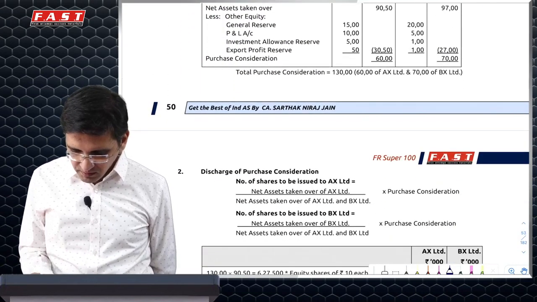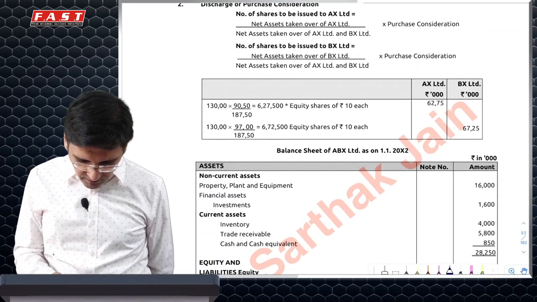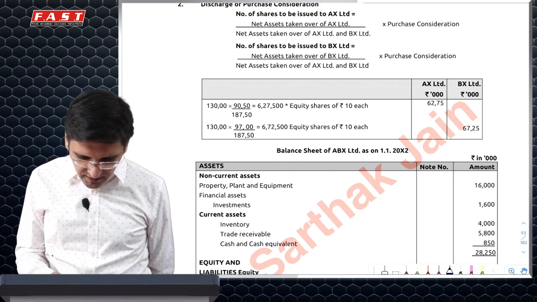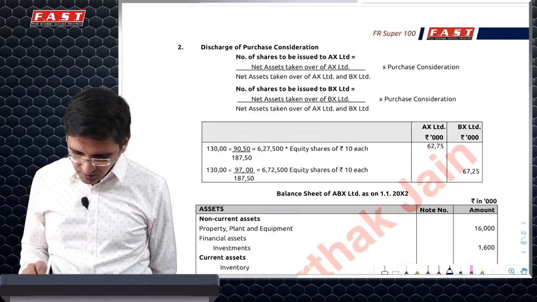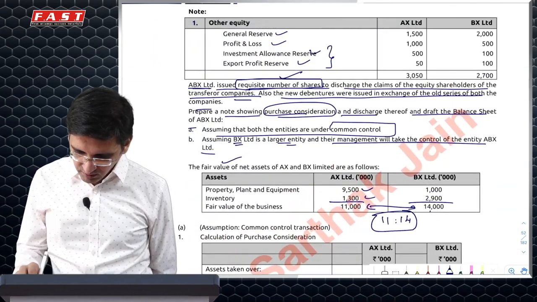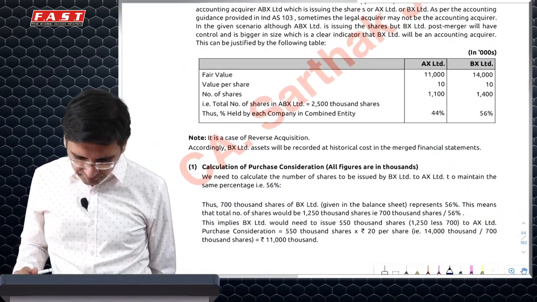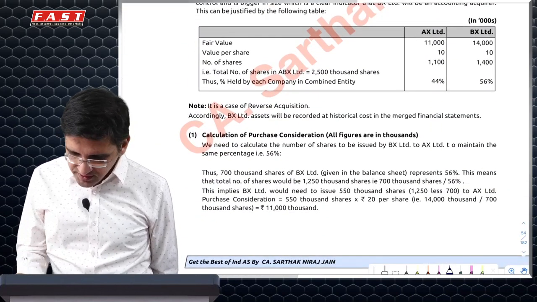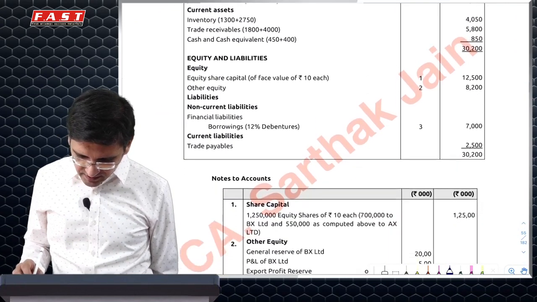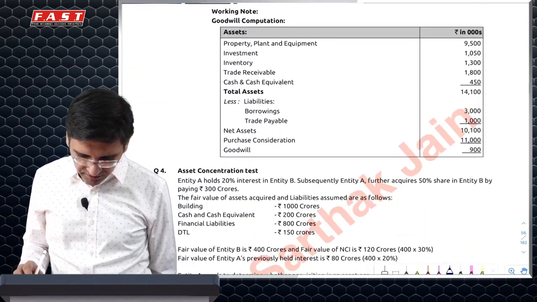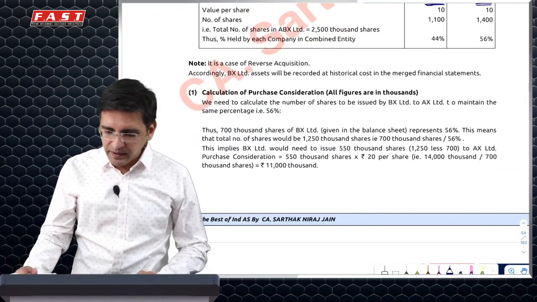So what it says is total PC is 13,000. It will be allocated in the ratio of net assets proportion value. In this particular case, I am first talking about the second case. In the second case, 11,000 and 14,000 is the ratio which we'll use to allocate or decide the number of shares to be issued. In fact, that will also become my PC in that case.